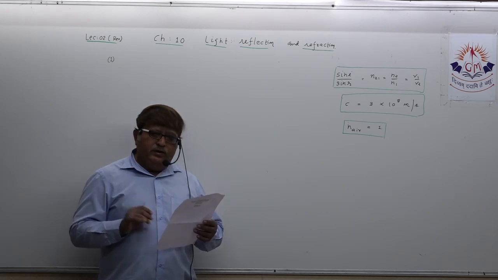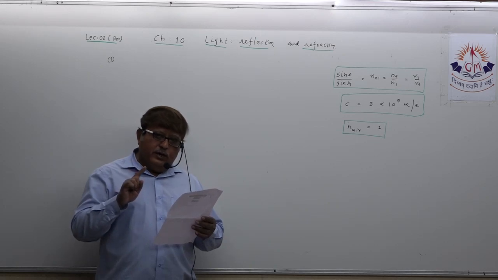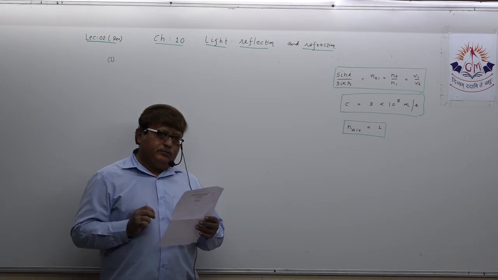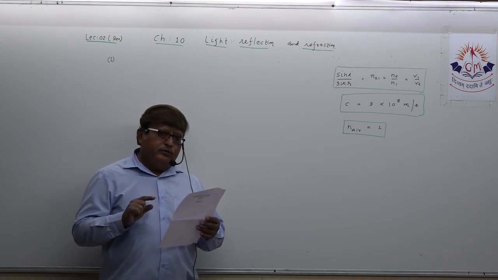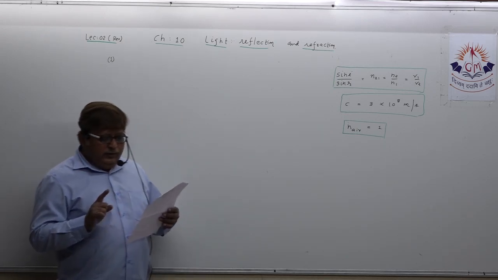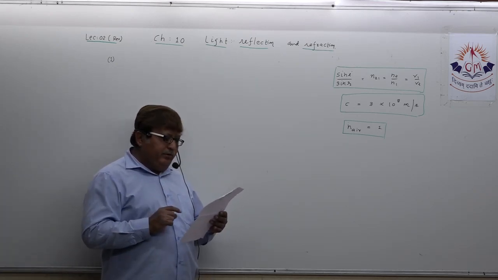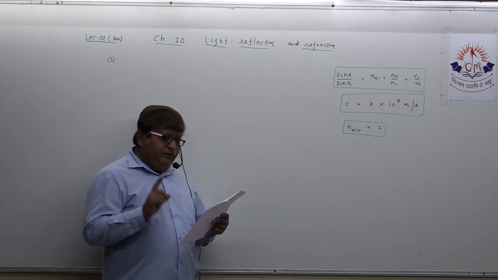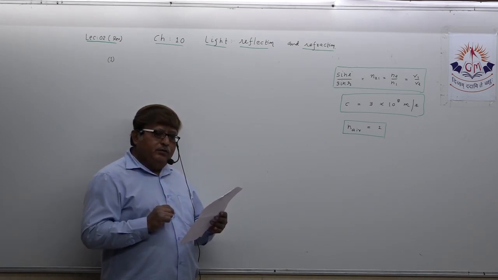Refractive index of diamond relative to glass is 1.61. If the refractive index of glass, that means its absolute refractive index, is 1.5, then find the refractive index of diamond.